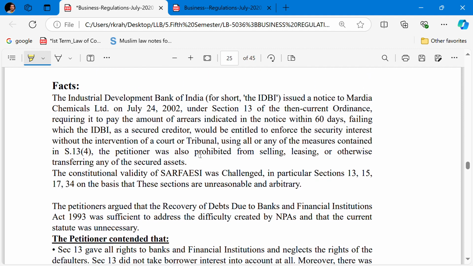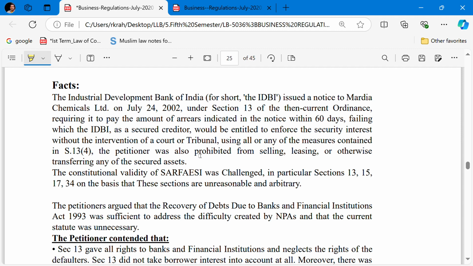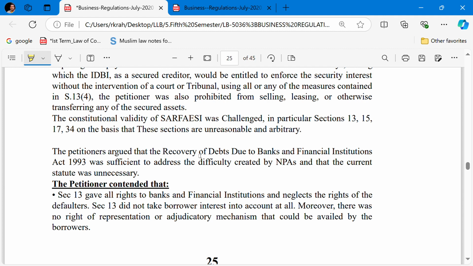So the petitioner argued that the Recovery of Debts Due to Banks and Financial Institutions Act was sufficient to address the difficulty created by the NPA, that is non-performing assets, and that the current statute, the SARFAESI Act, was unnecessary. The petitioner contended that Section 13 gave all the rights to the banks and financial institutions and neglects the rights of the defaulters. Section 13 did not take borrowers' interest into account at all. Moreover, there was no right of representation or adjudication mechanism that could be upheld by the borrowers.